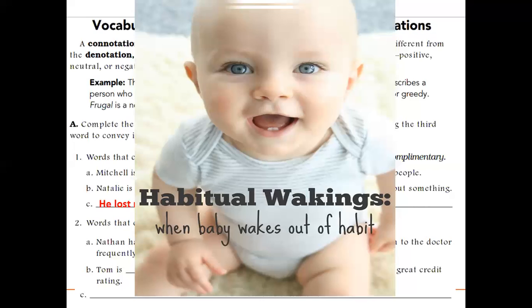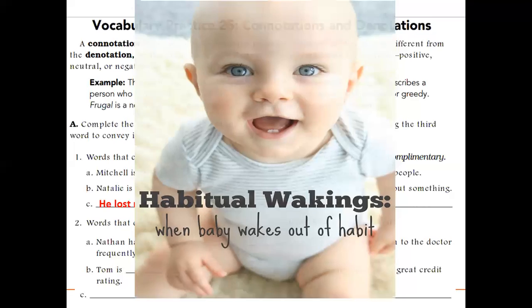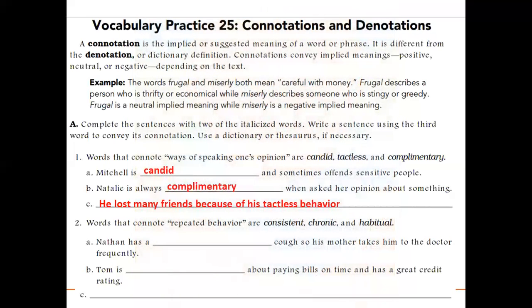For example, your habit of washing your teeth every day, your habit of sleeping at 9 o'clock early every day, your habit of having tea at night. So these are all habits, habitual, that are repeated. So Nathan has a dash cough, so his mother takes him to the doctor frequently. Now, the mother takes him to the doctor frequently means quite often. So it means this cough is kind of not habitual and not consistent, it is chronic.